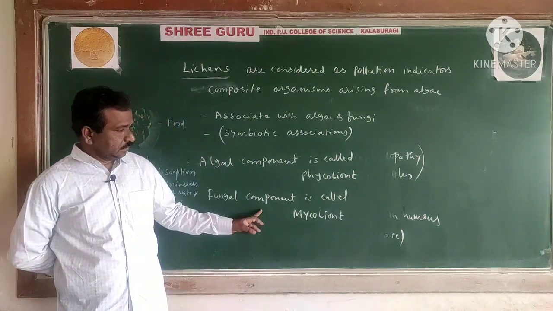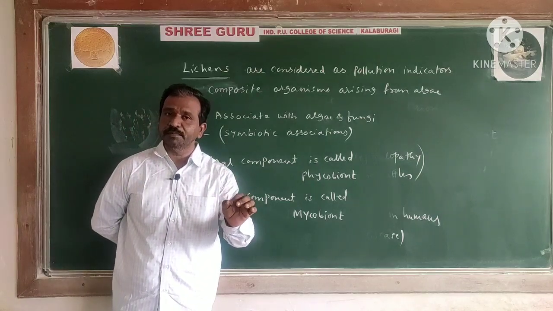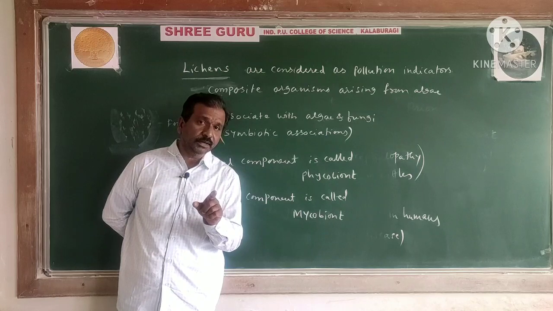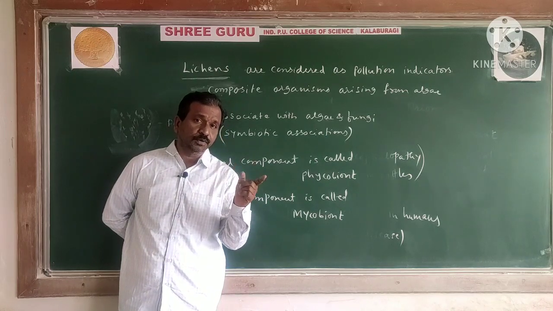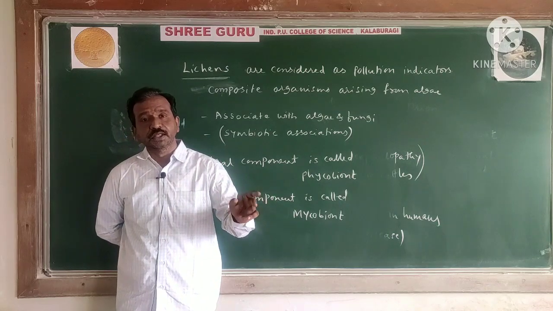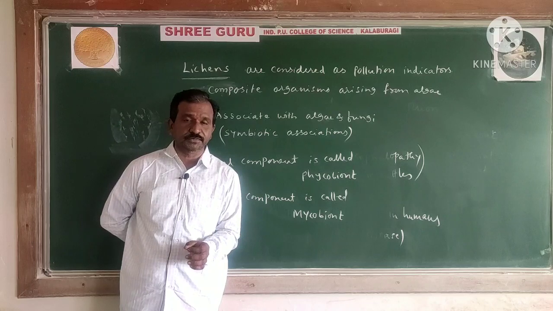And next, the important thing is, when the classification part comes, how you are going to remember. I told you about the Protestant classification and the fungal classification, don't confuse them. If the last word is mycetes, it is the fungal classification.